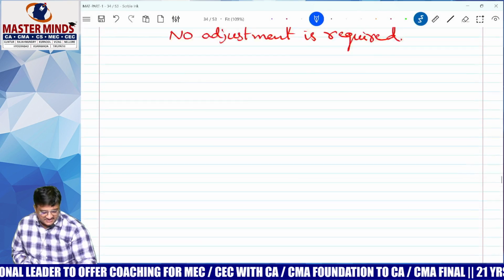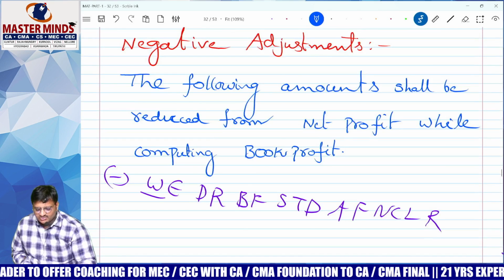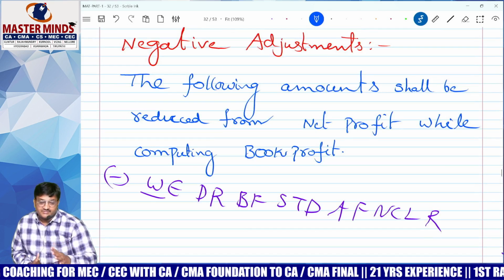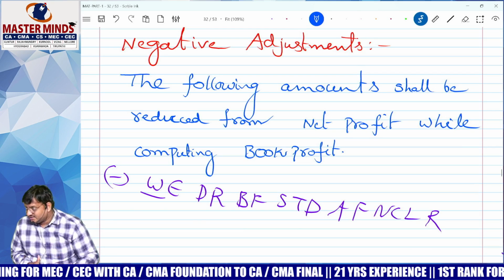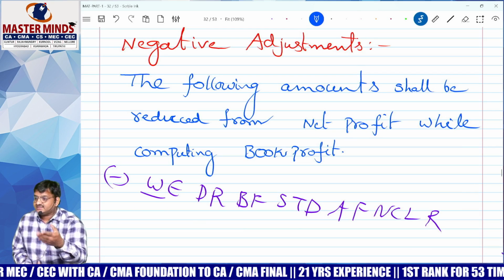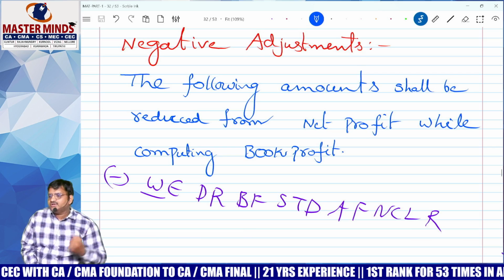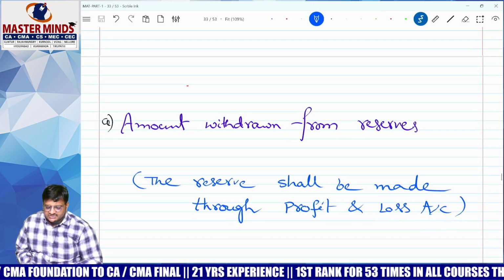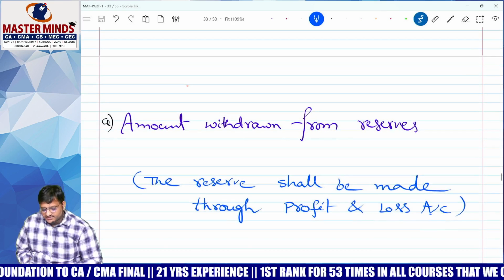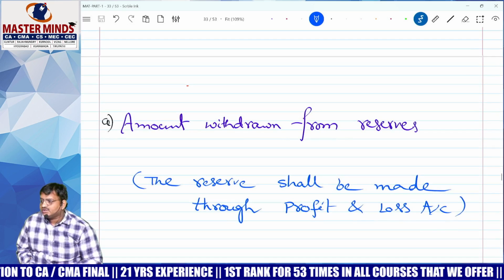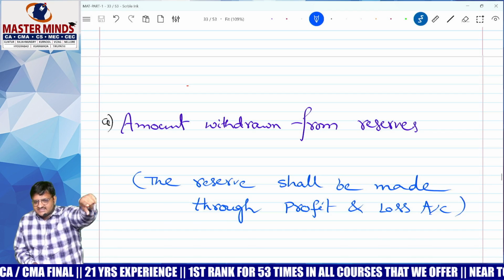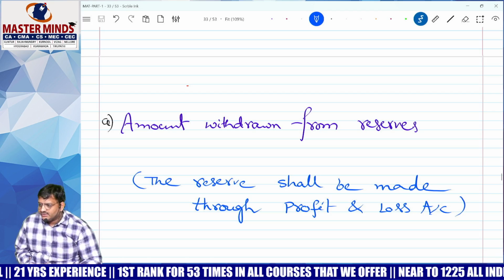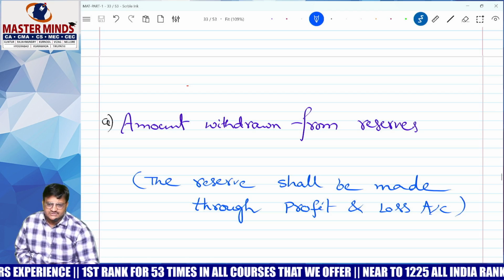Babu, these kinds of incomes are not at all allowed. The lawmaker is very genuine in this case, actually. The reason is he asks you to deduct that figure. What is the figure? Amount withdrawn from reserves, provided the reserves were made through debiting the P&L account earlier. It should have gone from P&L once upon a time. We, W, amount withdrawn from reserves.